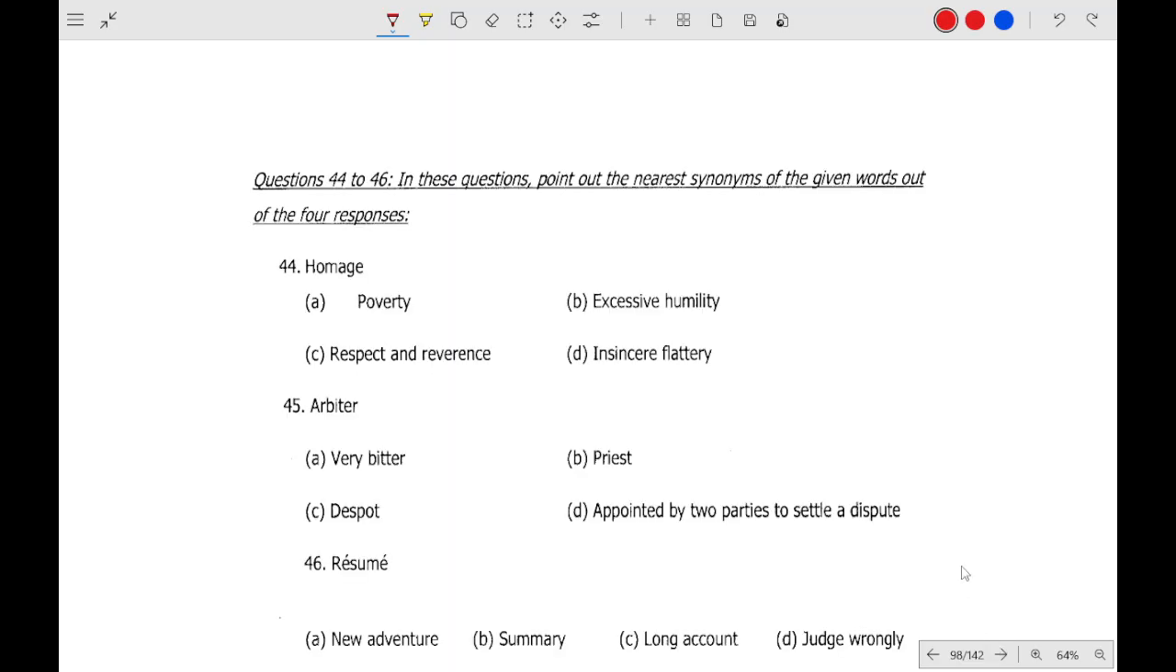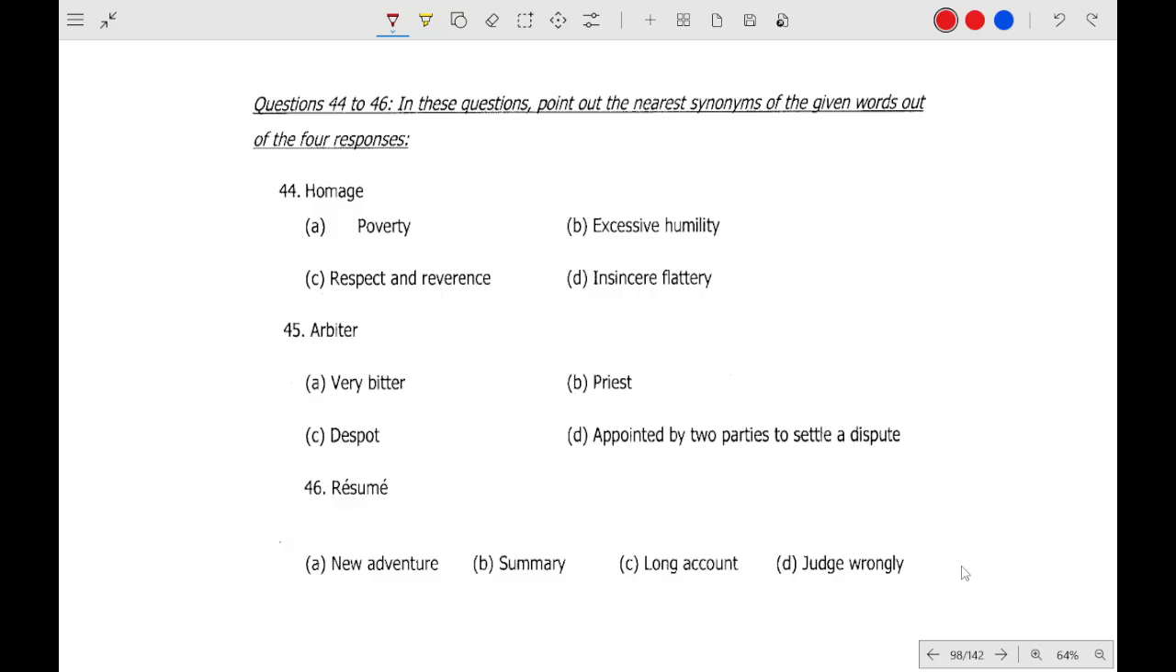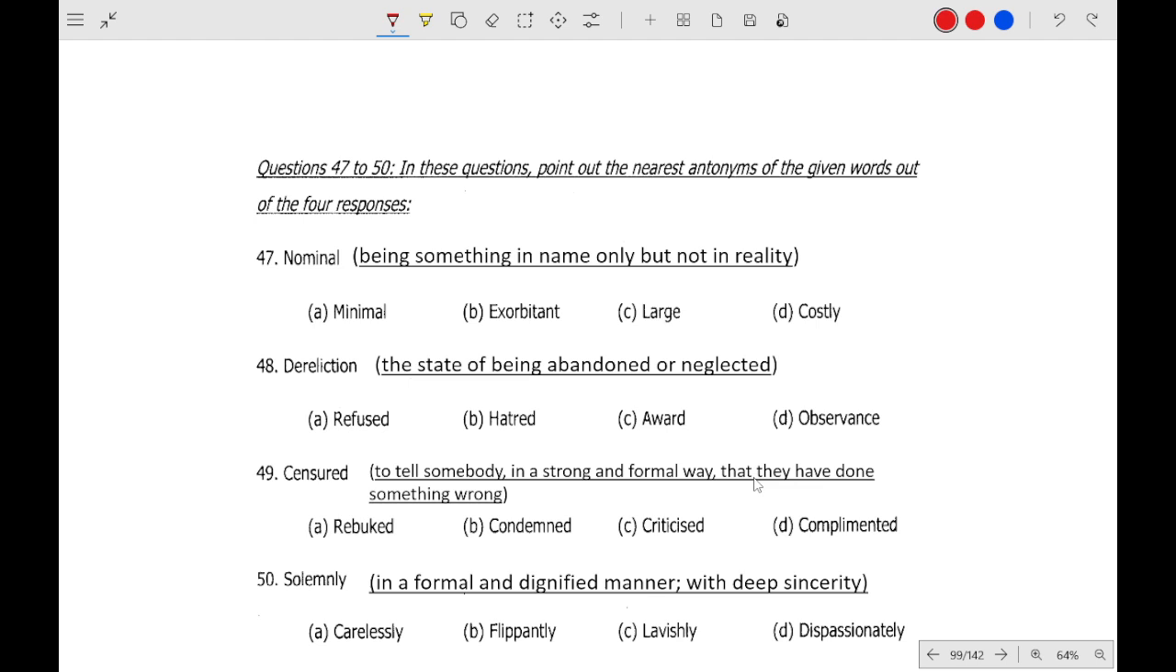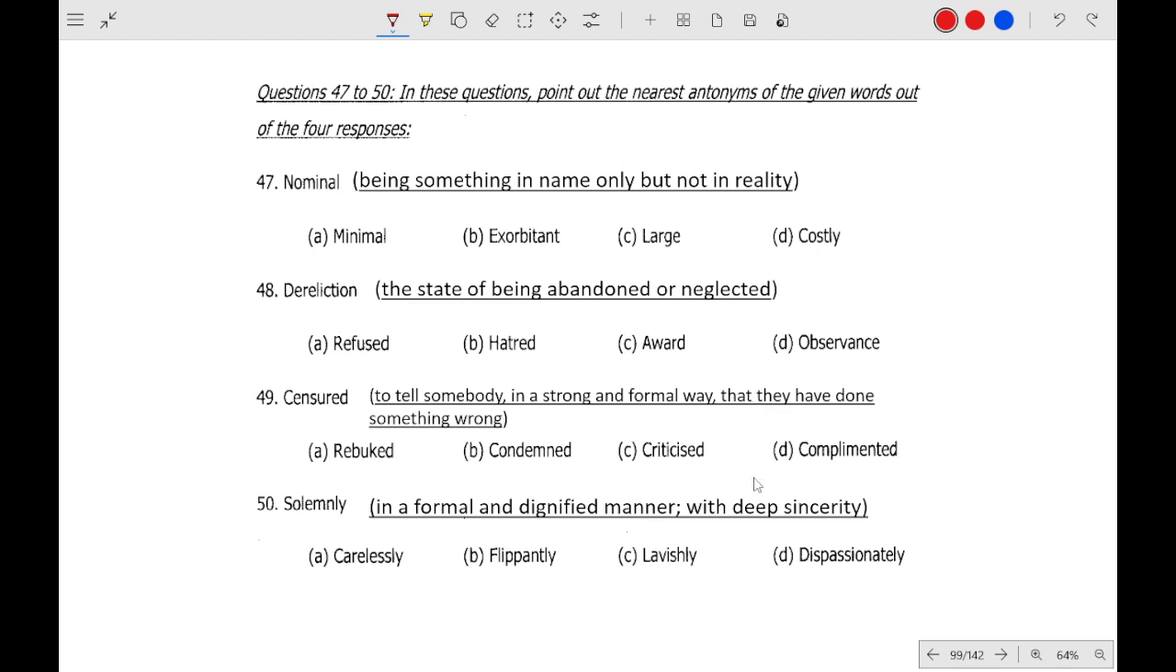And next is again synonyms. So we'll do this. Homage means respect and reverence. Arbiter is appointed by two parties to settle a dispute. Resume is the summary. 46B.